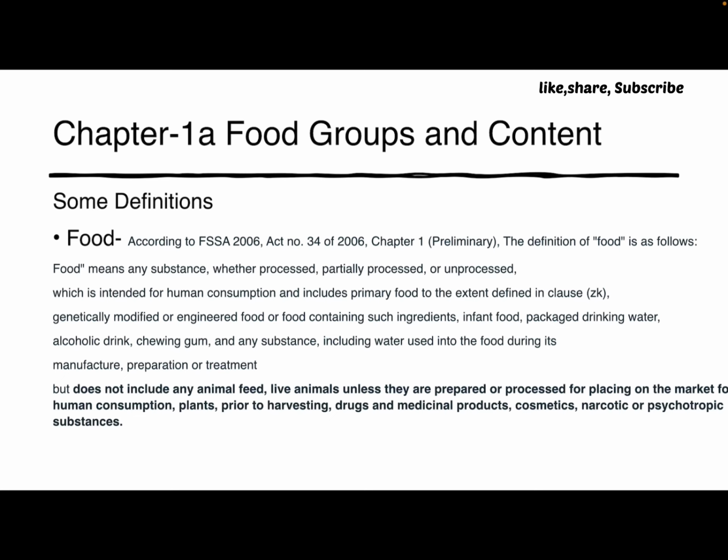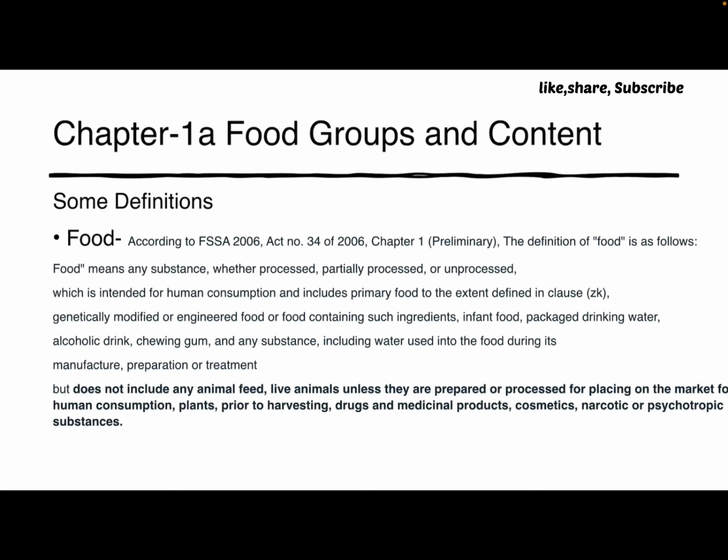Food means any substance, whether processed, partially processed or unprocessed, which is intended for human consumption and includes primary food to the extent, and also includes genetically modified or engineered food or food containing such ingredients, like infant foods, packaged drinking water, alcoholic drinks, chewing gums, and any substance including water used in the food during its preparation, manufacturing or treatment.